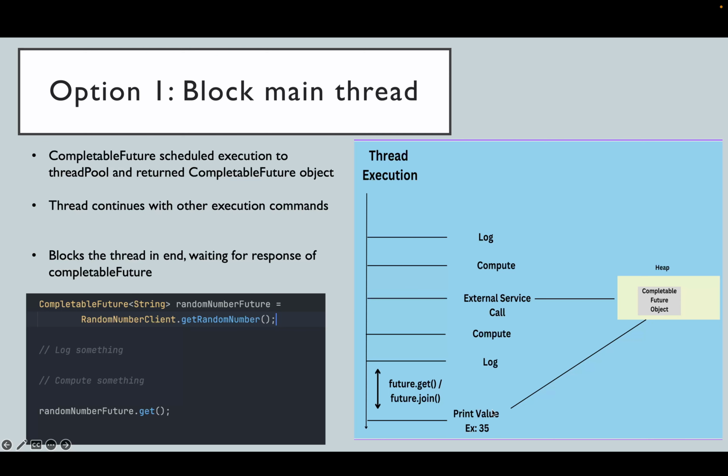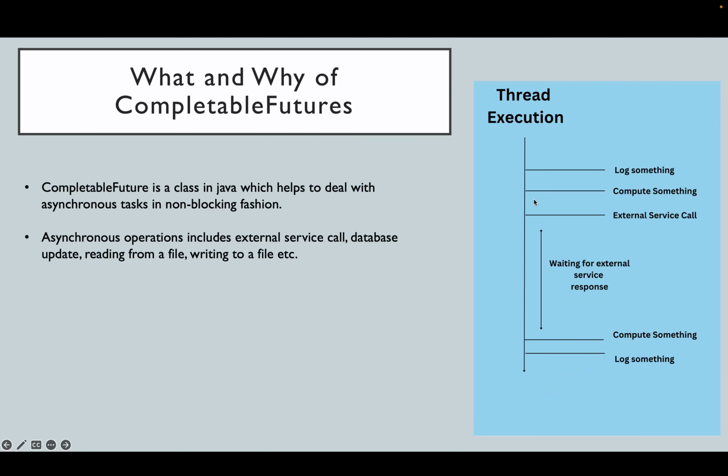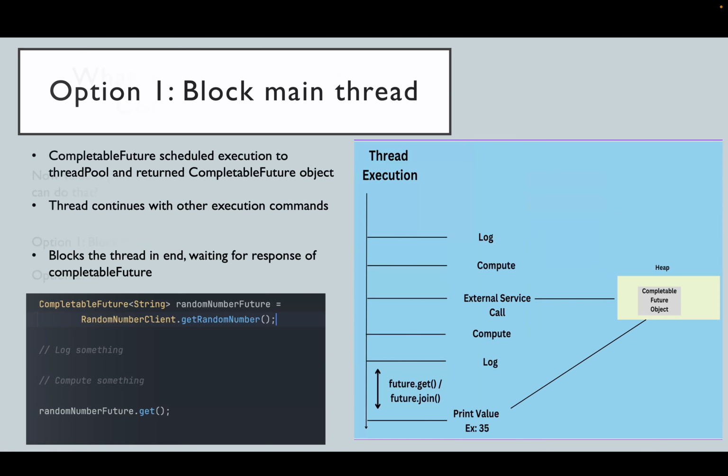But the issue is we don't get much advantage here, because if we are using just one thread, we have delayed this execution from some previous commands. It is similar to this slide, but computing something and logging something now come earlier as compared to this one. But we don't have much added advantage if we block the main thread, because the whole point of CompletableFuture is not to block.